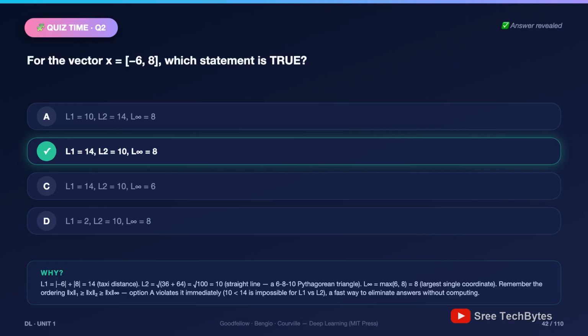Norms done. Next stop, the crown jewels of linear algebra.